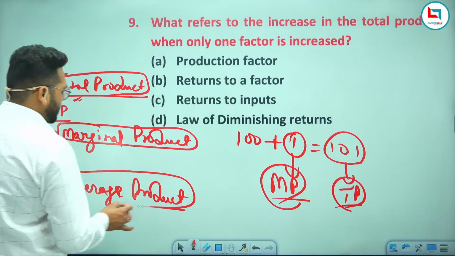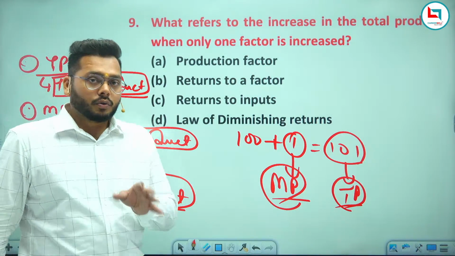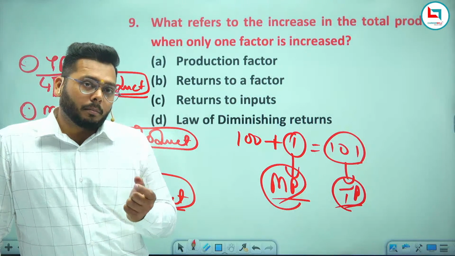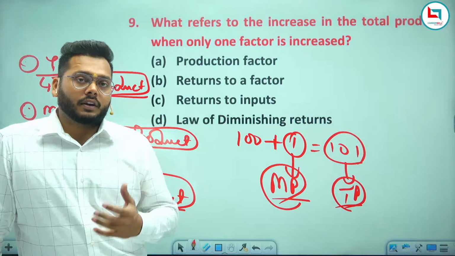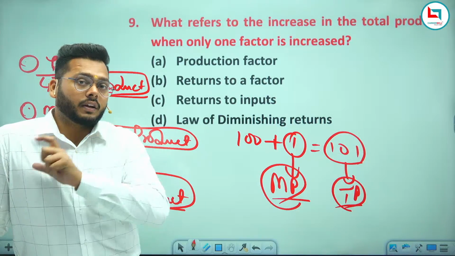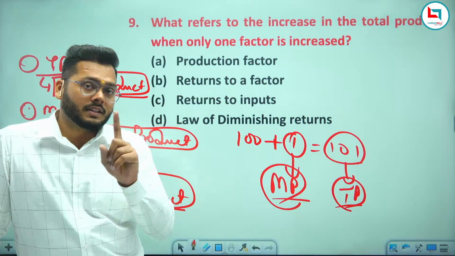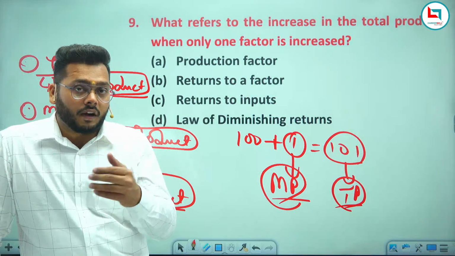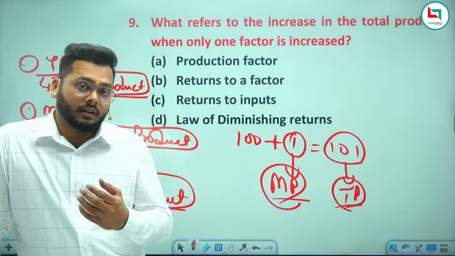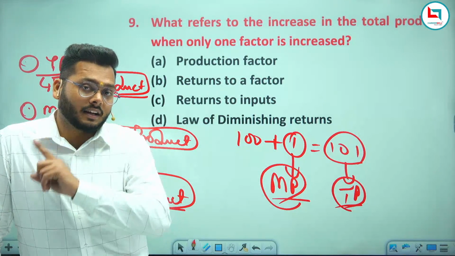Average product. What do you mean by average product? Average product means whatever the total production that you have done, you want to find out the number of quantity that you have produced by using one labor. If you want to calculate the quantity produced by only a single labor, you find the average product. That is, how much quantity of product is produced by only a single labor, right?